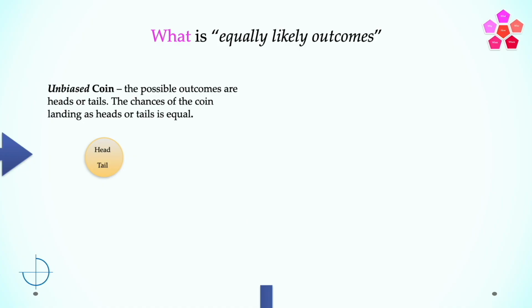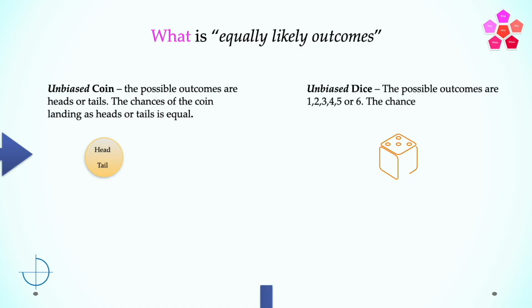So an unbiased coin has equally likely outcomes. Similarly, let's take a dice, rather an unbiased dice. The possible outcomes are 1, 2, 3, 4, 5, or 6. The chances of any number coming on the face of the dice is equal. So, an unbiased dice has equal chances of getting any number, that is 1 by 6. So, an unbiased dice has equally likely outcomes.